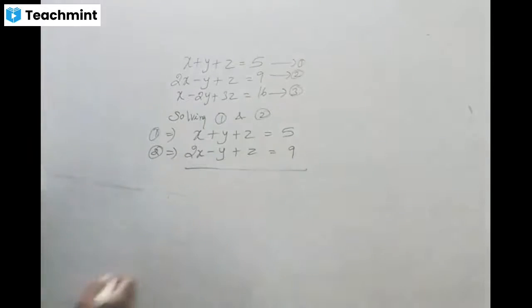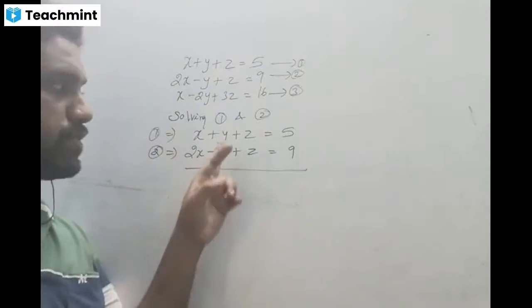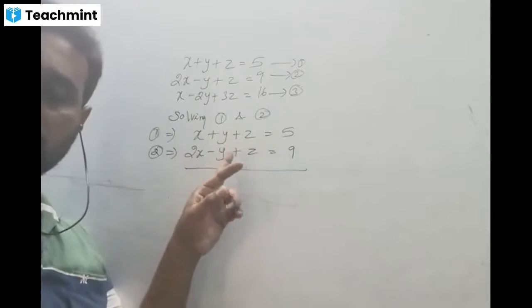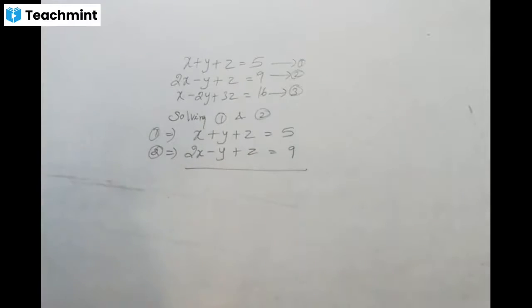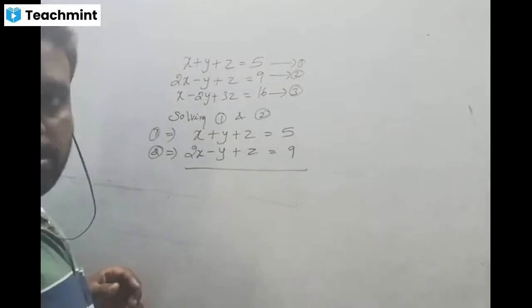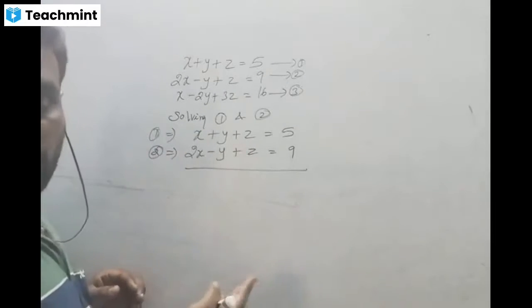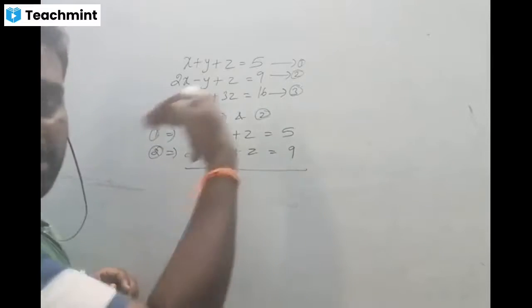Now I am going to eliminate what? The variable z. Already the two things are important. The first one is what? The coefficient of z is the same in both equations. So the first point is okay. What about the second point? The sign must be alternate. Suppose we have the same sign, then what do we do? We have to subtract equation 2 from equation 1.